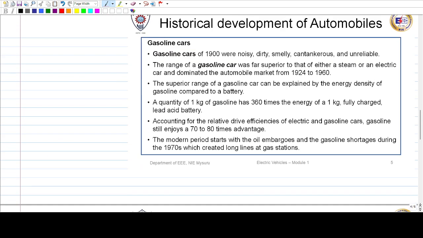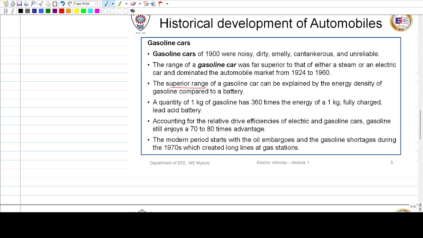Initially the gasoline car was noisy, dirty, smelly, cantankerous, and unreliable. Later, when the ignition system came into the picture, the gasoline car became a more comfortable mode of transportation, and even today it is a comfortable transportation system. The major reason is the superior range it can give.